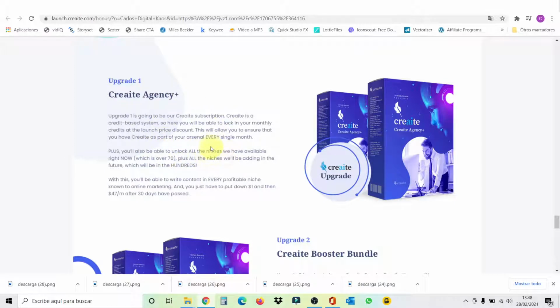So this is important because you can also buy the credits separately, but they're going to be much more expensive. For $47 a month, I think it is very worth it to have credits all the time at a cheaper price.